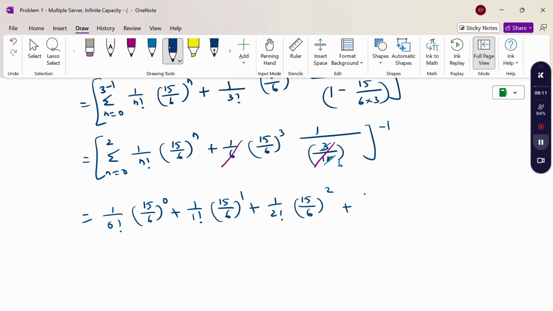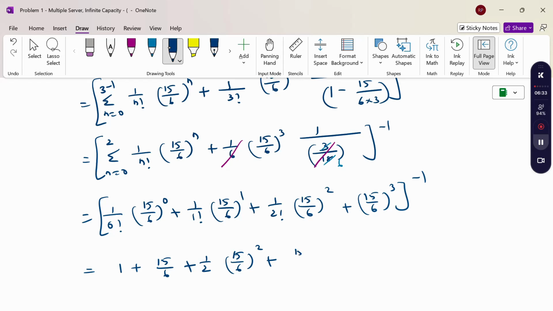Now we have (15 by 6) whole cube whole inverse. Anything power 0 is 1, and 0 factorial is 1, therefore the inverse of 1 plus 15 by 6 plus 1 by 2 (15 by 6) square plus (15 by 6) cube.